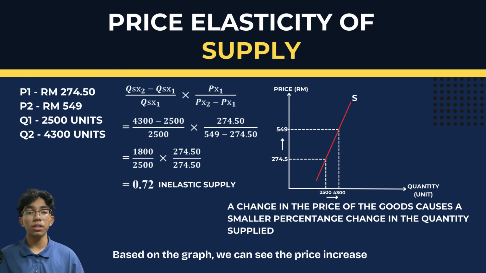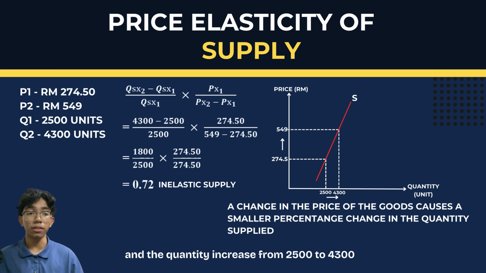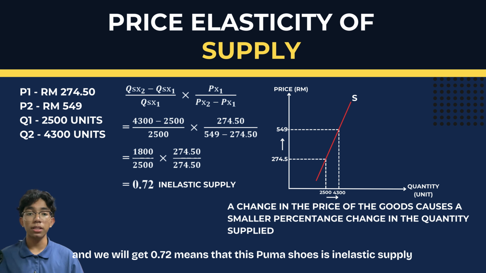Based on the graph, we can see the price increased from 274.5 to 549 and the quantity increased from 2,500 to 4,300. So we use the amounts and put them into the second formula and we get 0.72, meaning that this Puma shoes is inelastic supply.